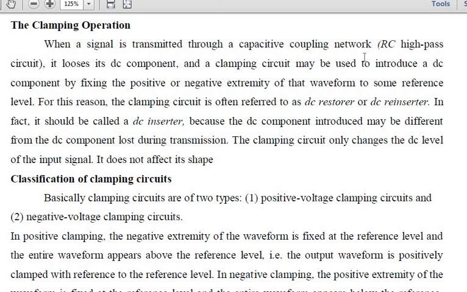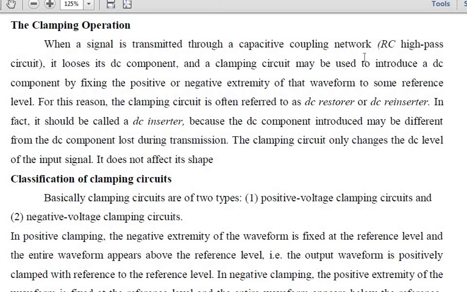So when a signal is transmitted through a capacitive coupling network that is similar to a high pass circuit, it loses its DC component, and a clamping circuit may be used to introduce a DC component by fixing the positive or negative extremity of the waveform to some reference level. For this reason, the clamping circuit is often referred to as a DC restorer or a DC reinserter.